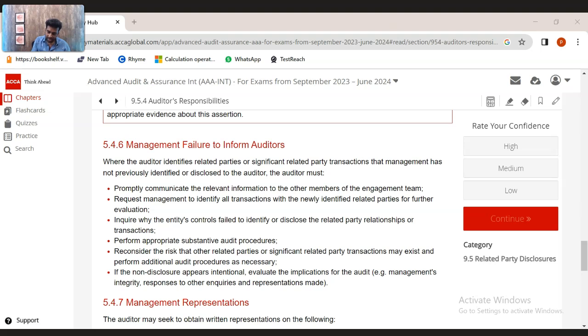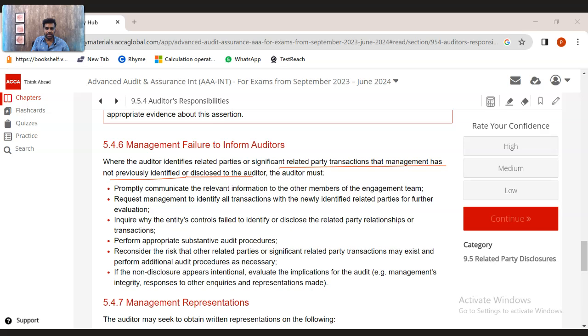Where the auditor identifies the related party transactions or significant related party transaction, management has not previously identified or disclosed. So last year there were a few related party relationships or transactions which management did not disclose or identify. If that's the case, but the auditor identified those transactions in the current year, like last year they didn't identify, so we also didn't mention anything. This year we identified it, but the management have not communicated anything to us.